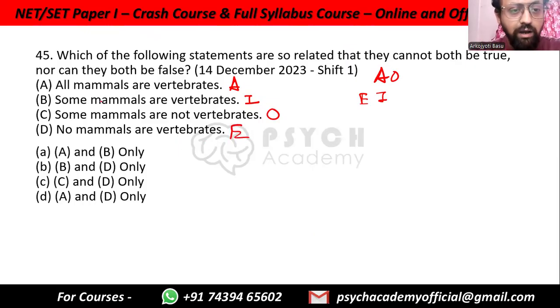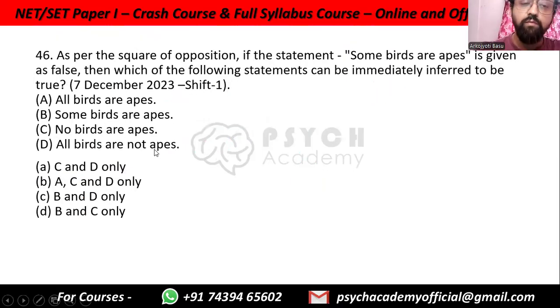So again, we can see the subject and the predicates are the same, so they can all be compared with each other. So A and O means AC, E and I means BD. So we have AB, no, BD, yes, CD, no, AC is not there. So BD, option B.